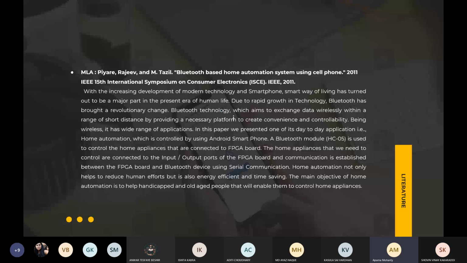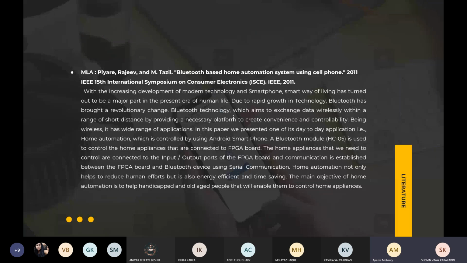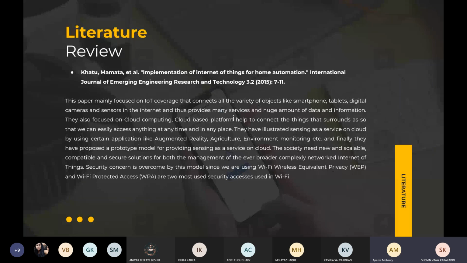So what is this? Go to the previous slide. The second one. Okay, you have written that MLA that you copied from Google Scholar, I guess. So that MLA should not be there. Okay, that is a writing scheme. Okay, ma'am. Okay, go to next one. That's pretty much it. Okay. The other one. This one is the one.